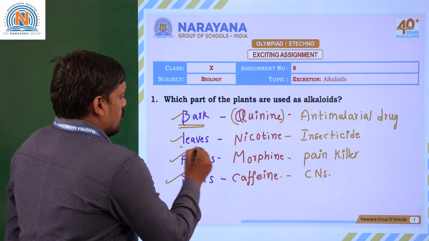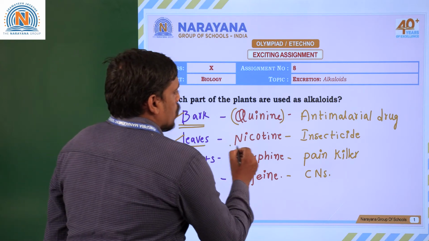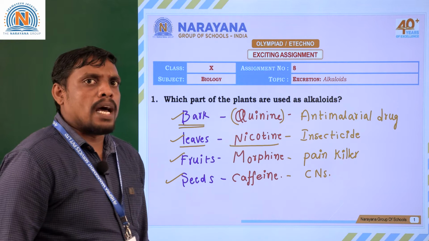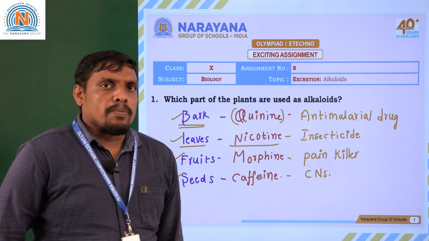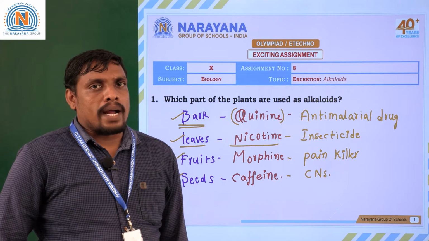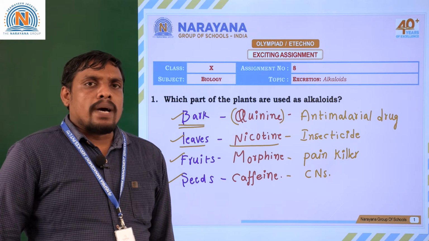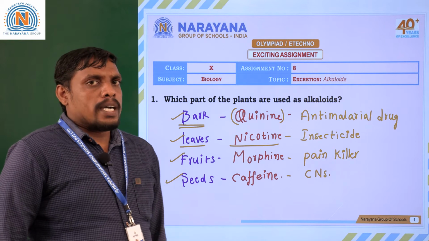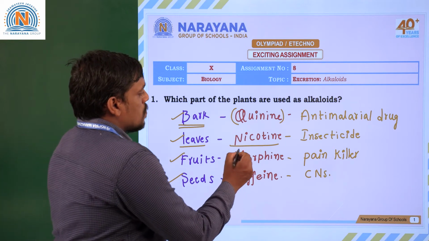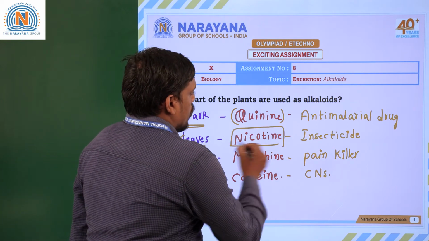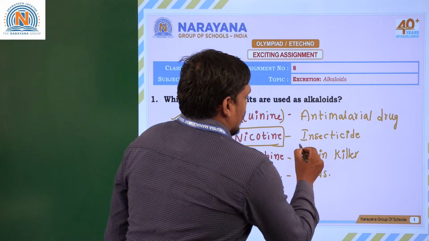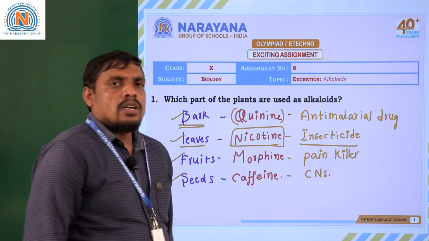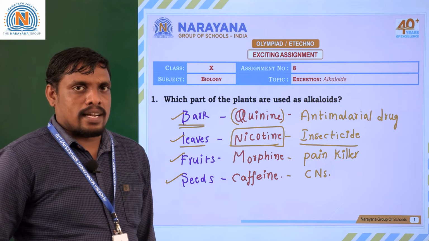Suppose take the leaf of Nicotiana tabacum, the tobacco plant. The leaves of the Nicotiana tabacum plant produce an alkaloid, namely nicotine, that is generally used for the preparation of an insecticide.